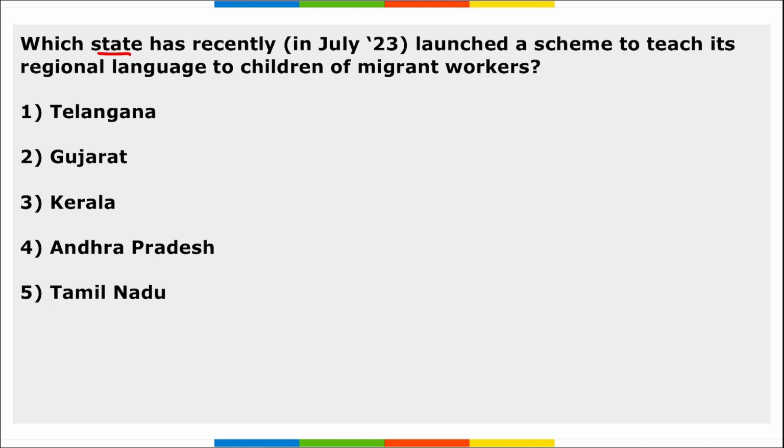Next, which state recently launched a scheme to teach their regional language to children of migrant workers? It is Tamil Nadu, right? Tamil Nadu launched a scheme to teach their regional language to the children of migrant workers. Besides their mother tongue, the children of migrant workers will be taught Tamil, and the scheme will be implemented across Tamil Nadu.